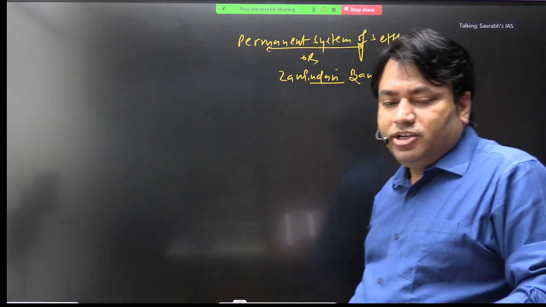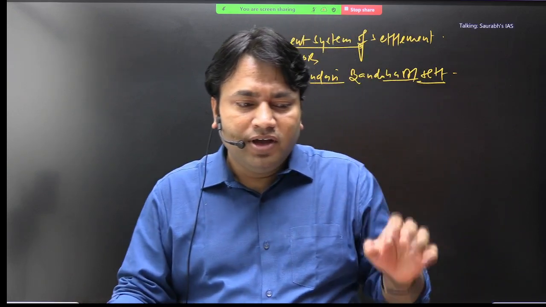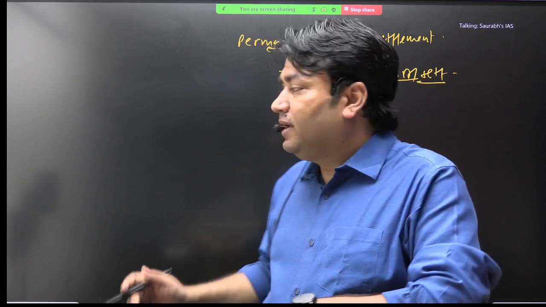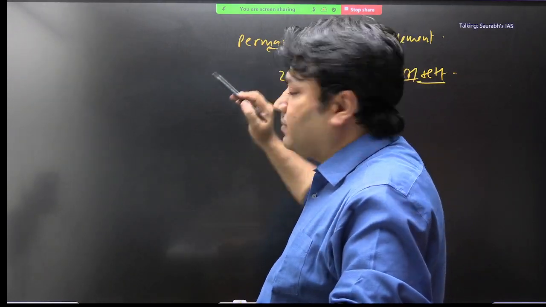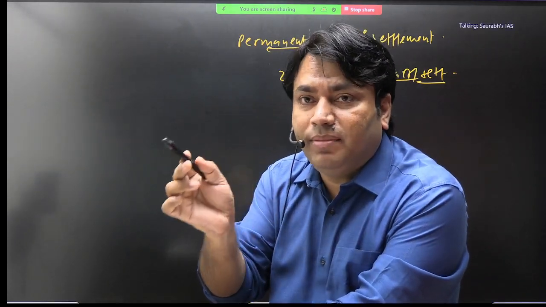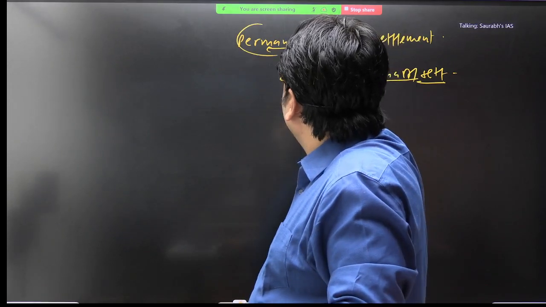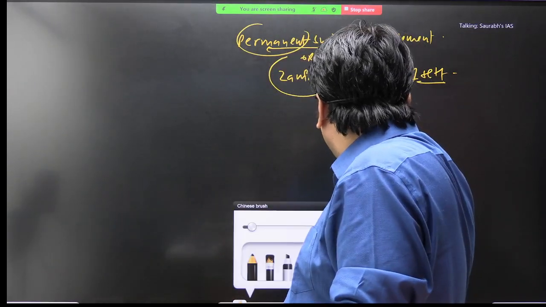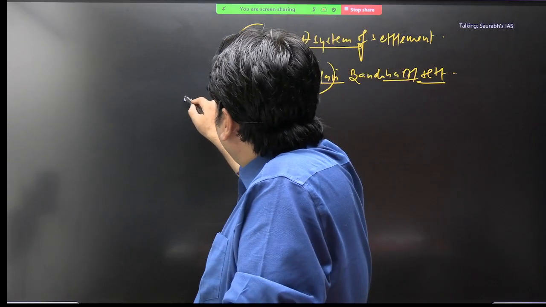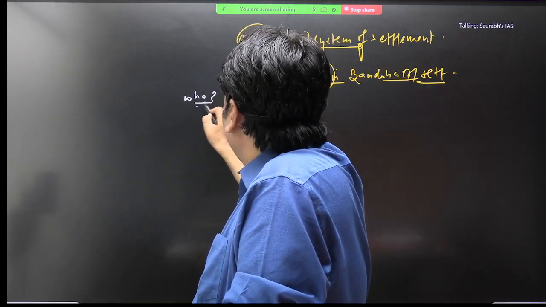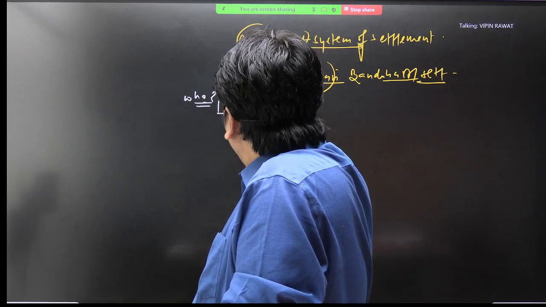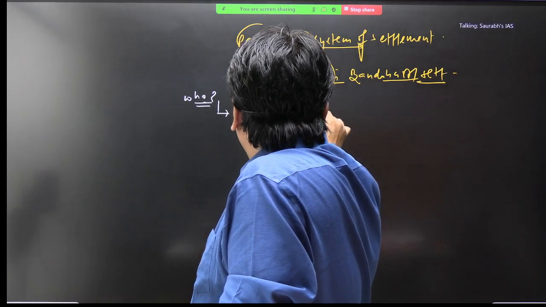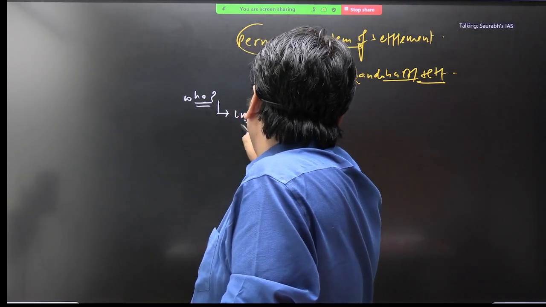Now we are coming to this system, that is permanent system of settlement. Okay. In this system of settlement, now the main, why it was named permanent and why it is called Zamindari, this we need to understand. But before this, we need to understand who introduced this system in India? Very good. This can be a prelims question. Lord Cornwallis introduced this system in India.